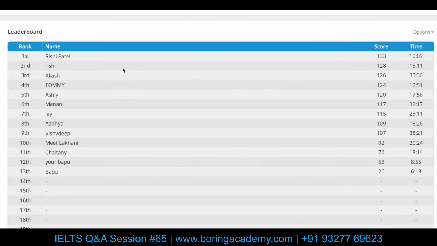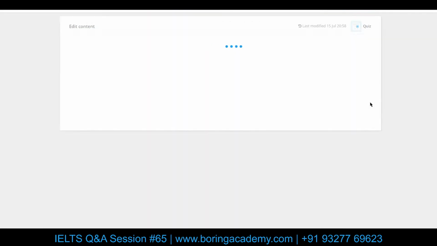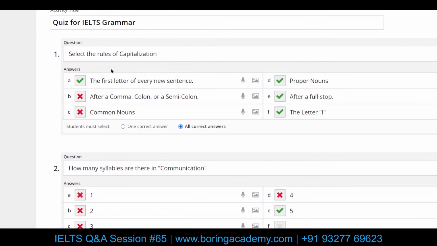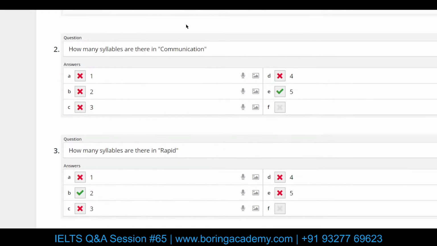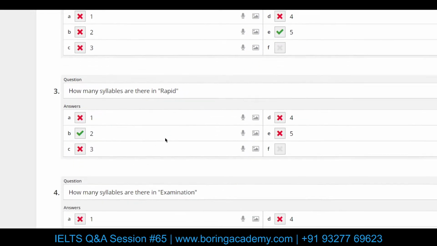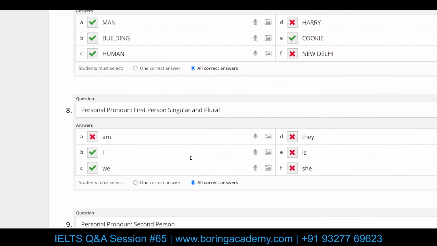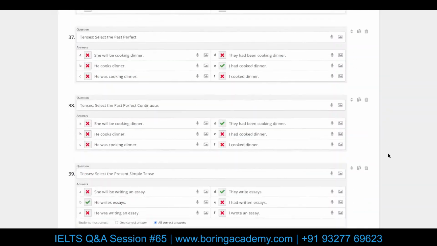Okay, let me show you something. When I created this test, I put in a lot of effort to organize these things. So this is the actual test. I first added the basic rules of capitalization, then communication skills, syllables and basic stuff. Then I went to proper nouns, then common nouns and all of that. But the problem is when I saved this test, it has this option of randomizing the whole thing.